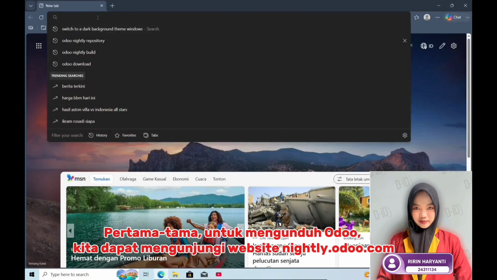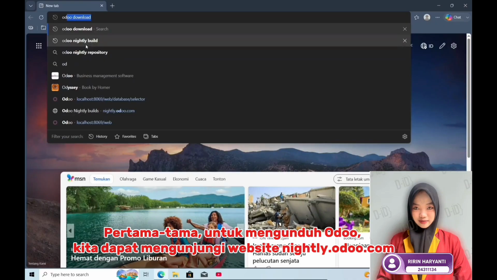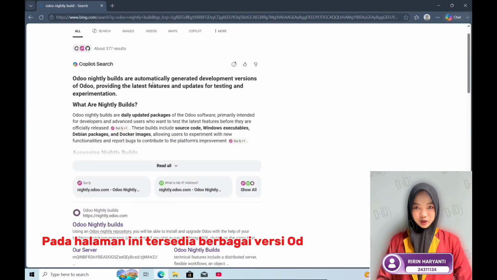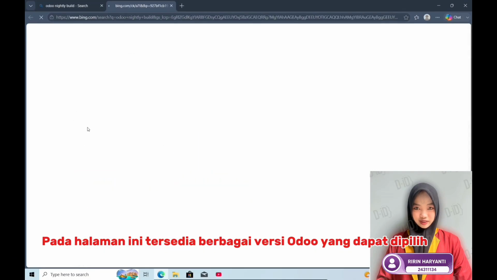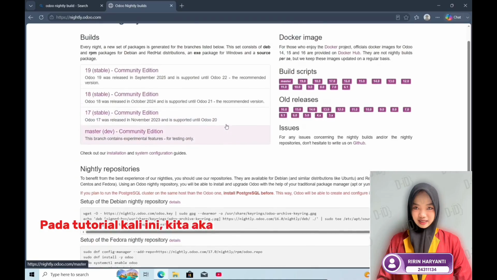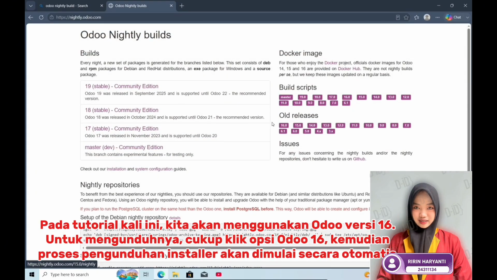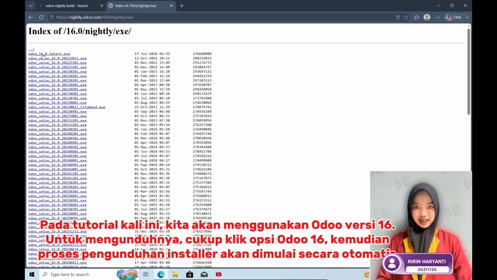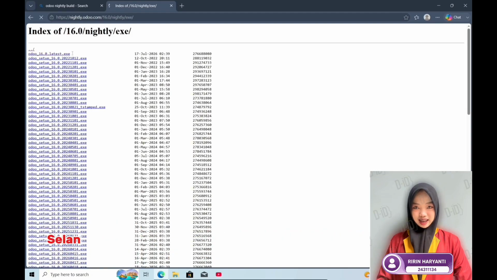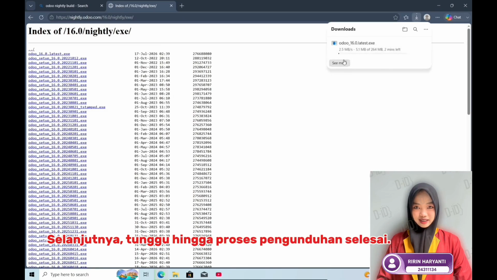First, to download Odoo, we need to visit the nightly.odoo.com website. On this website, you will find various versions of Odoo available for download. In this tutorial, we will use the latest version, which is Odoo 16. Simply click on the Odoo 16 download option to start downloading the installer. Next, wait for the download process to finish.